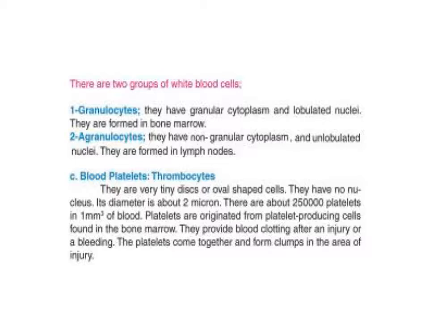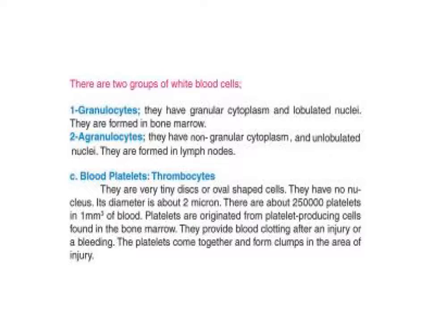Granulocyte have a granular cytoplasm; agranulocyte have non-granular cytoplasm. Granulocyte have lobulated nuclei; agranulocyte have unlobulated nuclei. Granulocyte are formed in bone marrow; agranulocyte are formed in lymph nodes. Make the comparison between them.